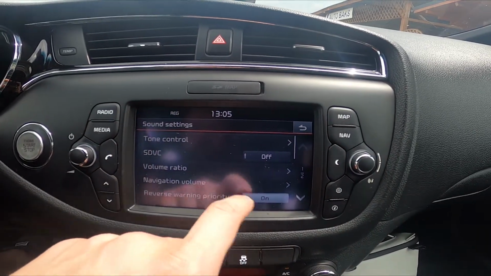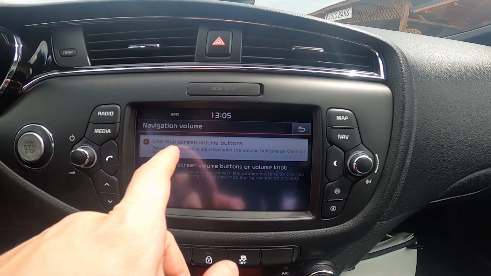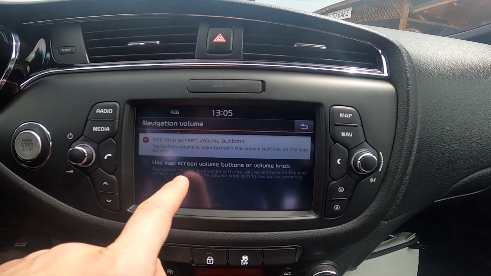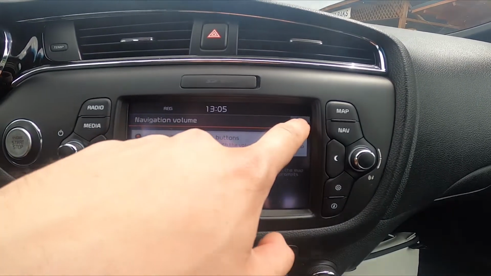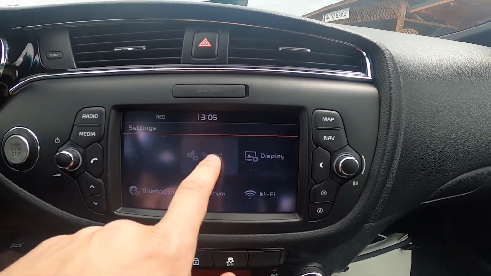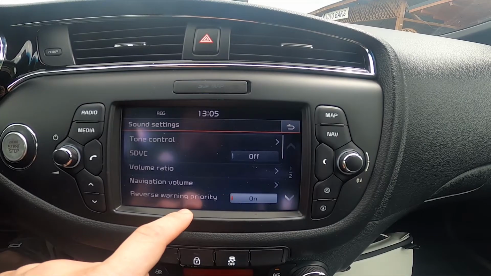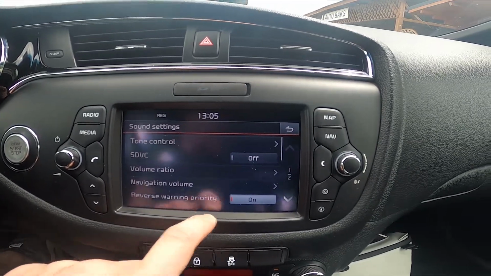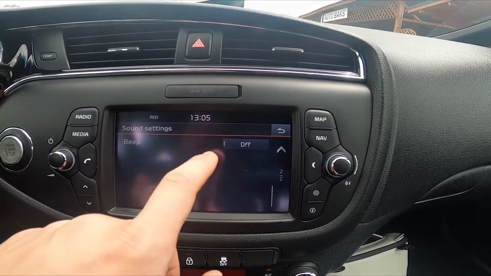Next you can select navigation volume to use map screen volume buttons or volume knob. Next you can enable or disable reverse warning priority and touch beep.